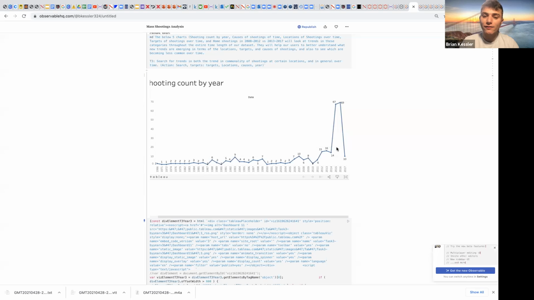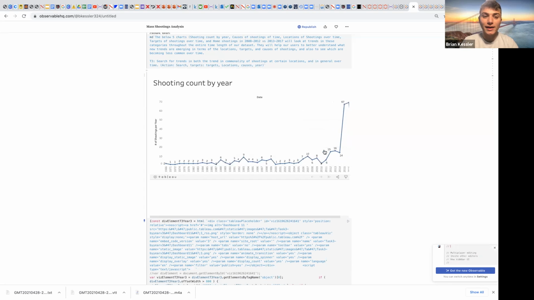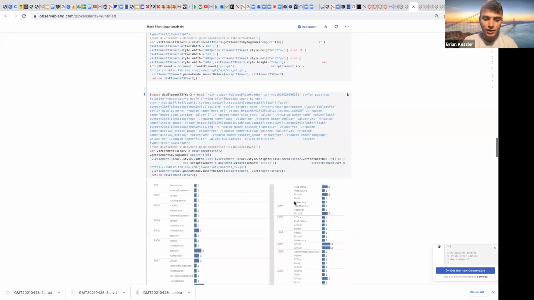But in 2015 and 2016, shootings spiked rapidly to 67 and 69. And while they did drop down in 2017, and this data only goes to 2017, after 2017 shootings have been even higher, and there have been dozens of them even this year through April. It's an alarming pace, which is very unfortunate.